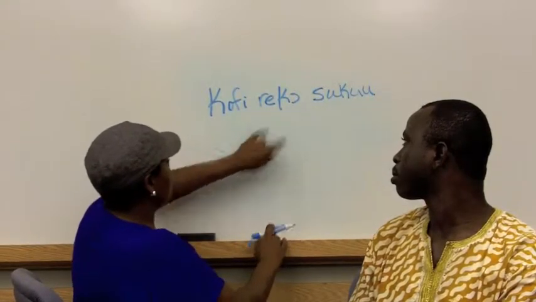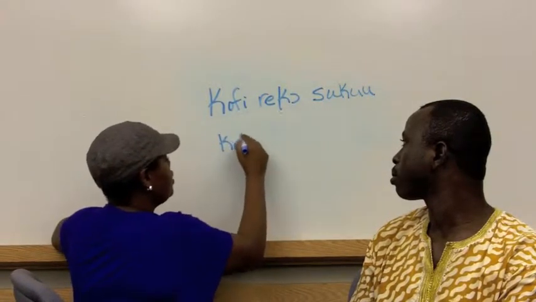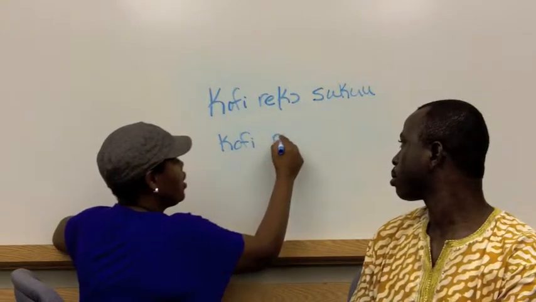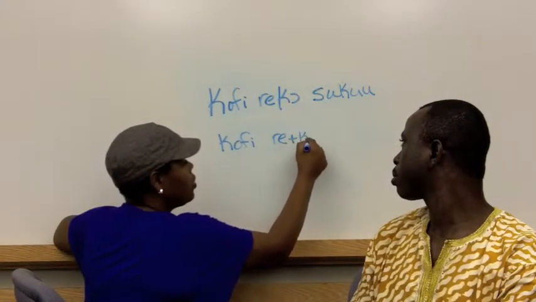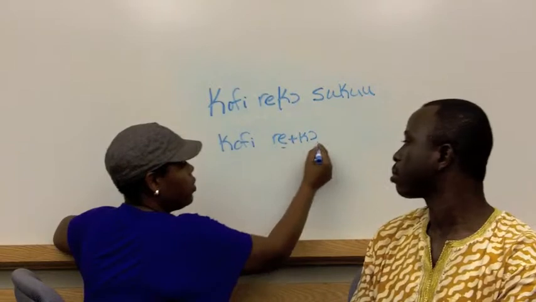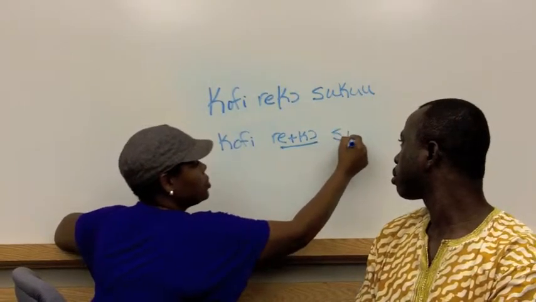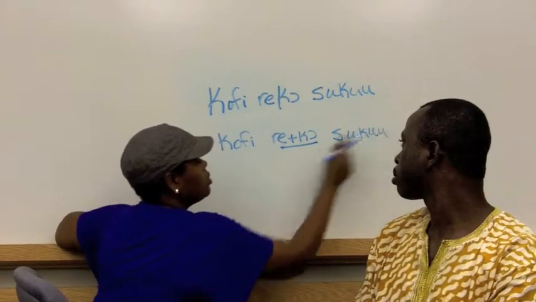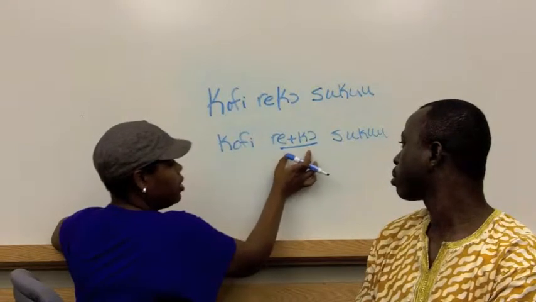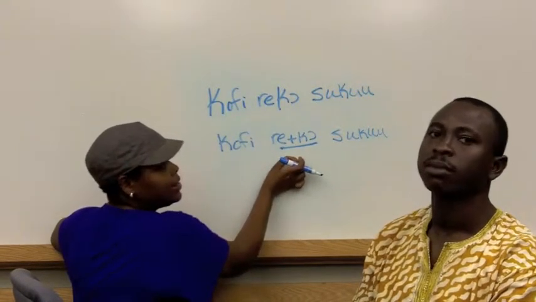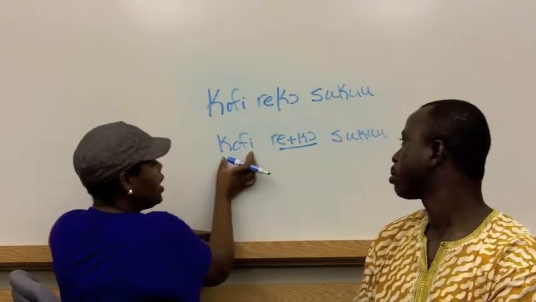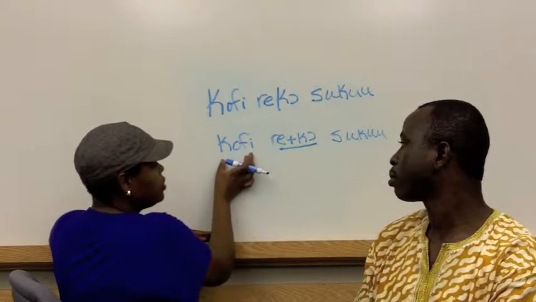And when we write it, we have Kofi separate. Kofi, space, re, plus ko, is going to school. So note that the verb and the tense are still connected in these sentences, but the name of the person that we're referring to is separate.